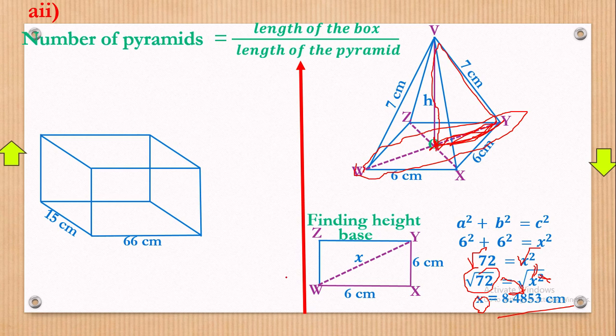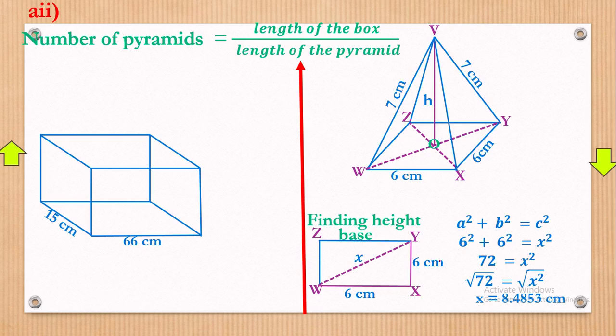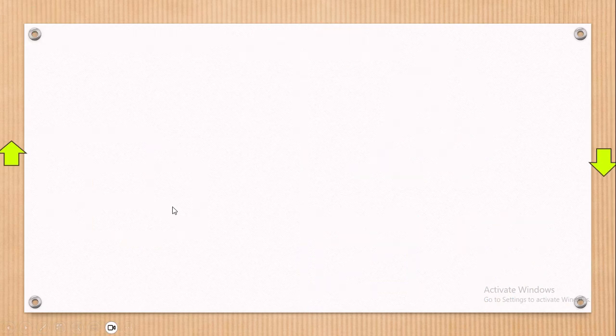So since we now have the diagonal, let's go on to the next step. In the next step, we remind you that diagonal WY is equal to 8.4853.